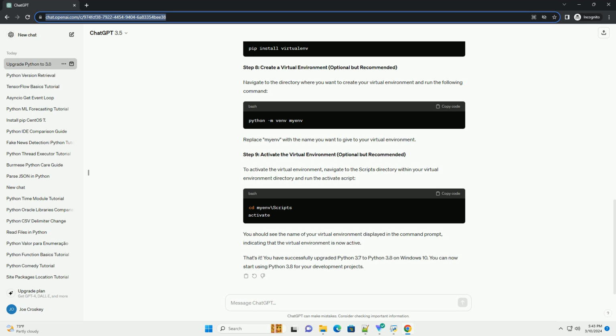Run the installer. Once the download is complete, run the installer executable .exe file. Make sure to check the box that says Add Python 3.x to PATH during the installation process. This ensures that the Python executable is added to the system path environment variable.